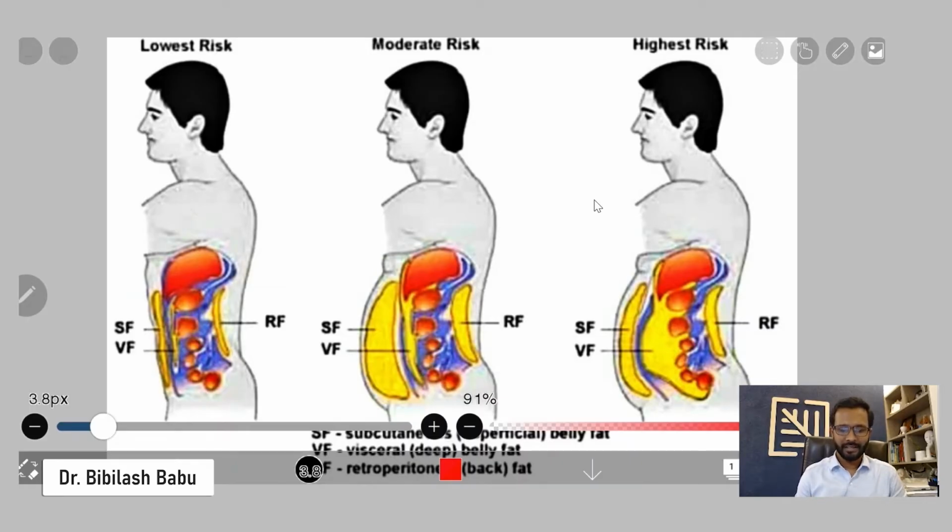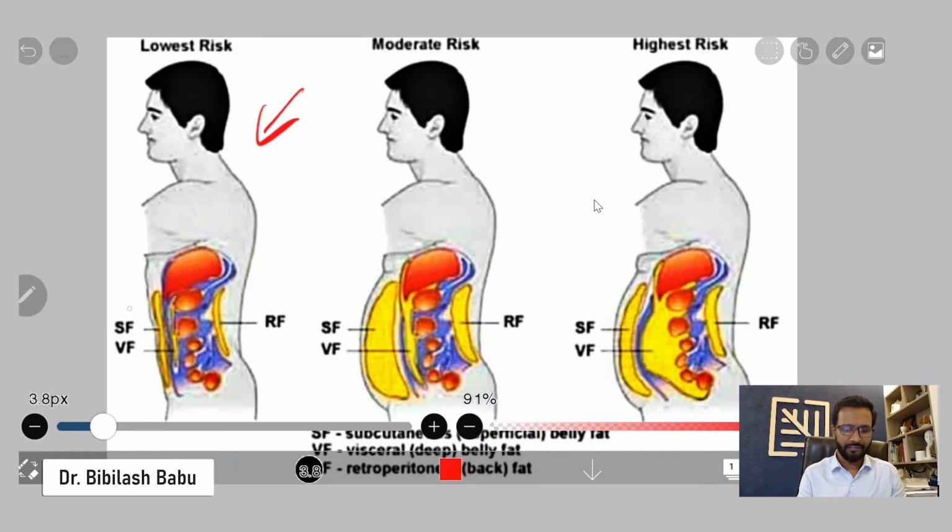So with this, I'll be going to a picture in which we show the different fat distributions in the body, and I will explain to you in detail how is the candidature for a liposuction. So let's start seeing the different kinds of fat distribution in the body and which all fat are amenable to a liposuction surgery. So there are three pictures. In the first picture, you can see a person with very less fat distribution in the body. He has very less what is called superficial fat and visceral fat.